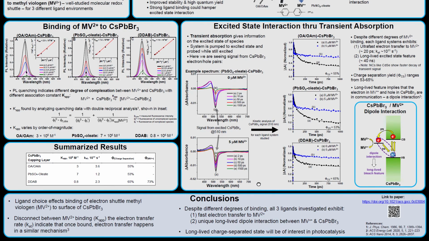In conclusion, the ligand system is clearly affecting the binding of methylbiologen to the surface of the nanocrystals. But interestingly, there's a disconnect between the ligand binding, the K apparent, and the electron transfer rate constant, since in each one of these cases it's about 10 to the 11 inverse seconds. That really means that once we finally get methylbiologen bound to the surface, it goes through an electron transfer step with the same mechanism. Additionally, in each one of the ligand systems, we have a fast electron transfer step and this unique long-lived dipole interaction between methylbiologen and cesium lead bromide. This long-lived charge-separated state should be very useful for photocatalysis, as we're essentially extending the time window at which we can do photooxidation or photoreduction reactions.